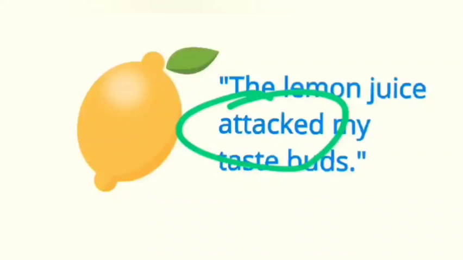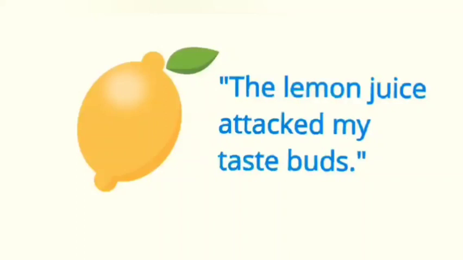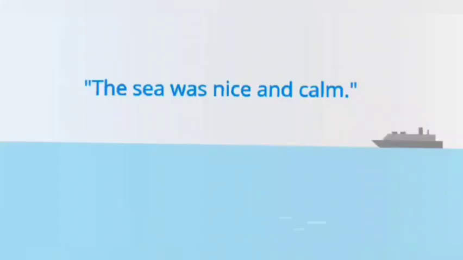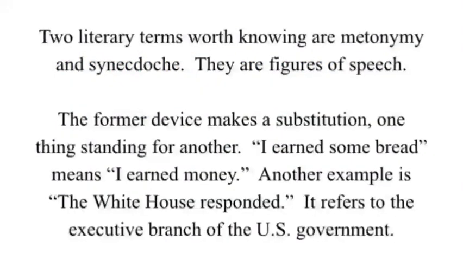So personification gives living status to non-living things. In Merchant of Venice it is used in plenty. It is found in drama, poetry as well as in story. The sea was nice and calm. Now basically a human being can be nice and calm, but here the sea seems to be like a human. So it is obviously an example of personification. So personification refers to what? Giving living status to non-living things.